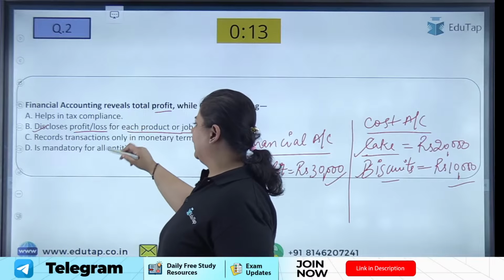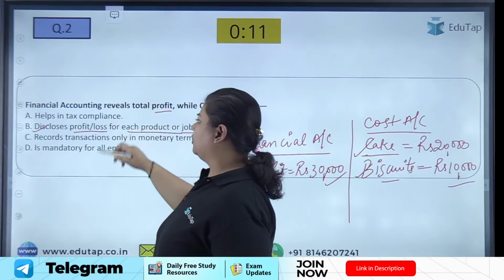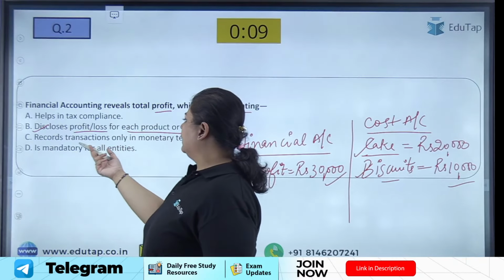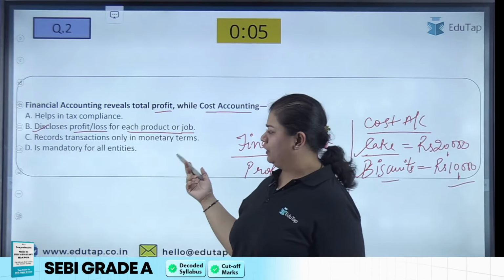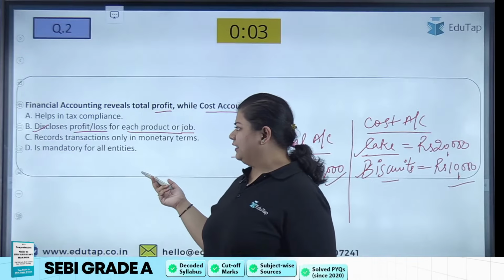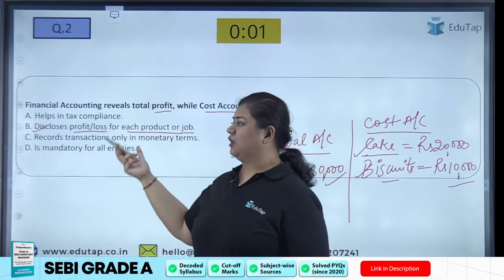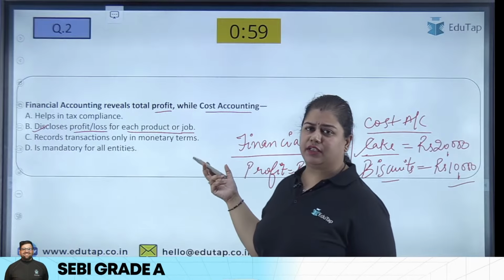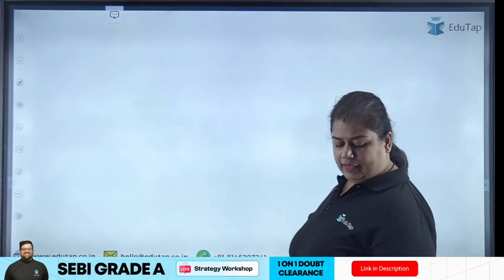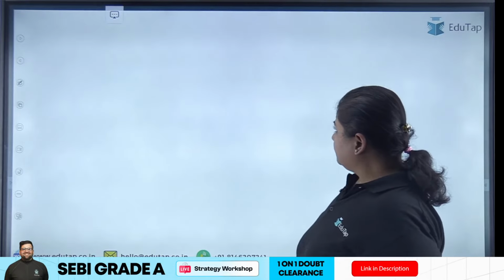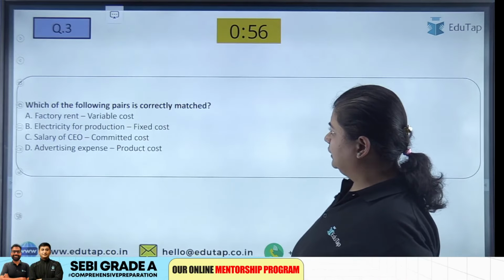Helps in tax compliance? No, financial accounting will help in tax compliance. Records transactions only in monetary terms? Both of them record in monetary terms only. Is mandatory for all entities? Financial accounting is mandatory, whereas cost accounting is somewhat voluntary. So the answer is option B.